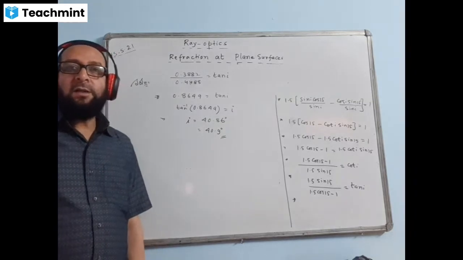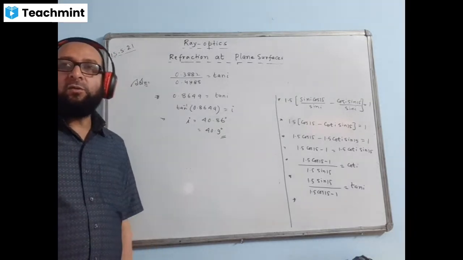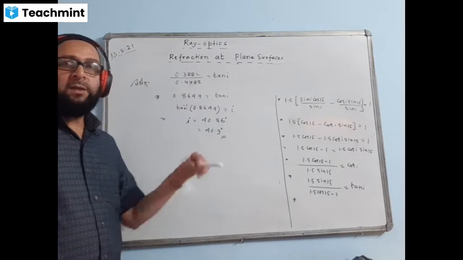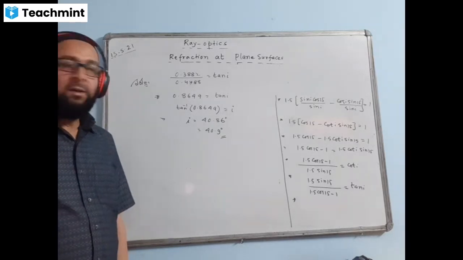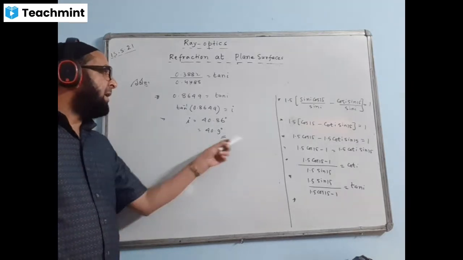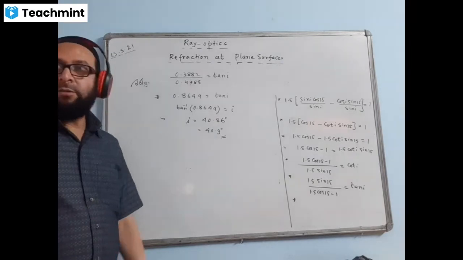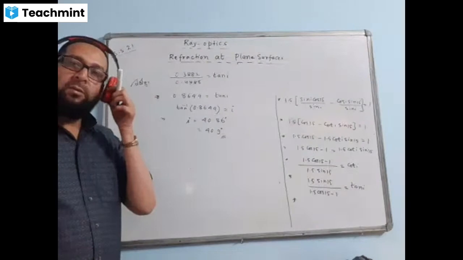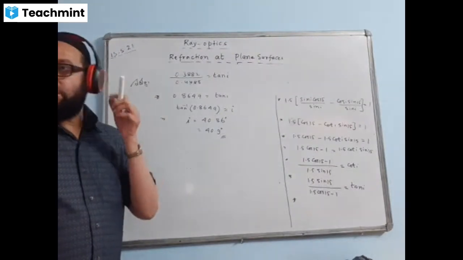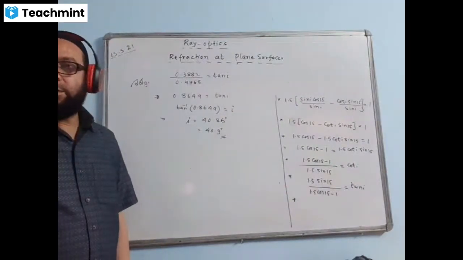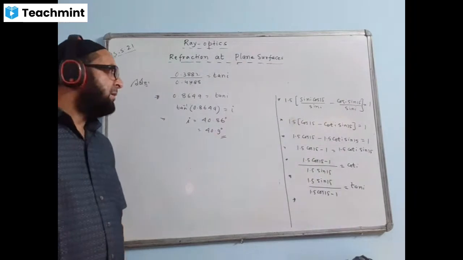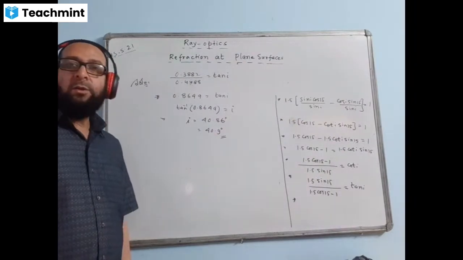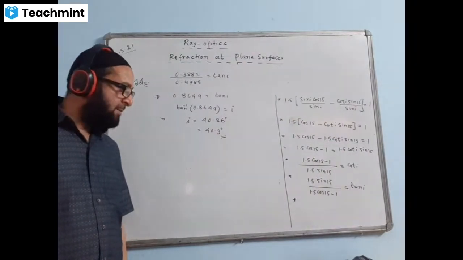Now once we know angle of incidence, we can find the angle of refraction also because R is equal to I minus delta. You can do that. R value comes 40.9 minus 15. The answer would come 25.9. By chance if they ask, then only we do, otherwise not. So this question was looking simpler, but the working is slightly lengthy. Hope you understood this.